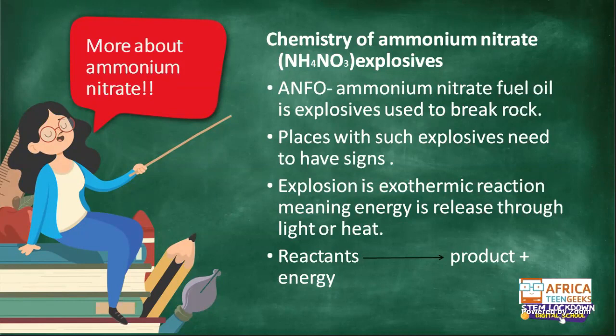Explosion is an exothermic reaction, meaning that energy is released through light or heat. What does that mean? It means we're going to have the reactants that give us a product and energy. So you can just think of an explosive. You've got your explosive, it gets lit up and it explodes. That explosion is light. That explosion is heat. So that's what it means when it says explosion is an exothermic reaction.